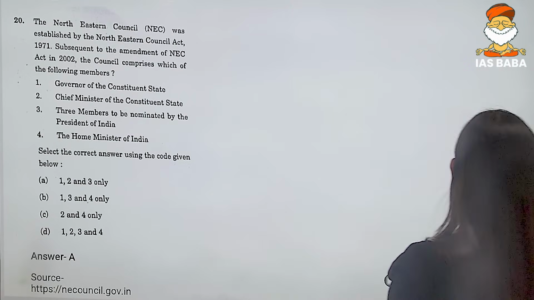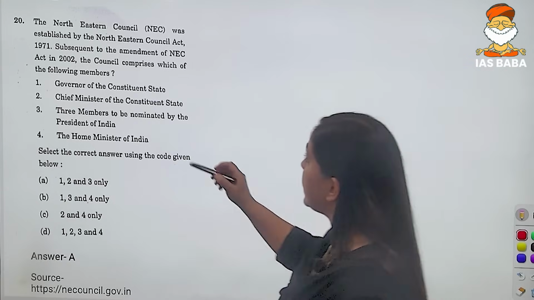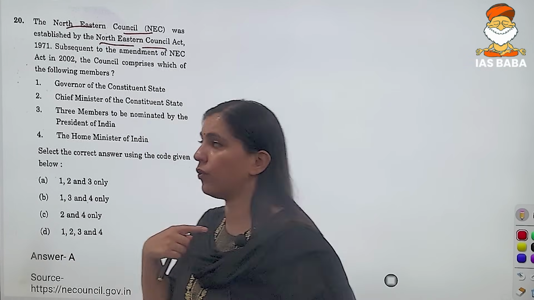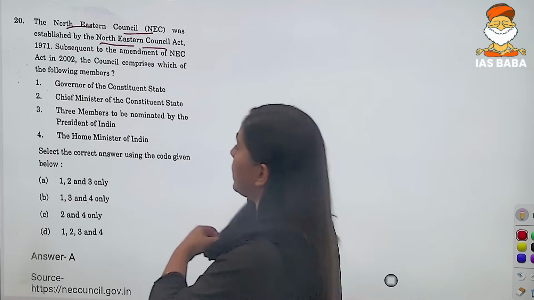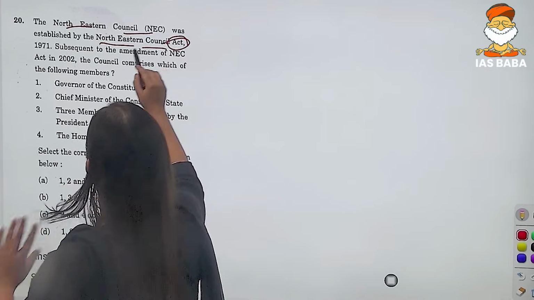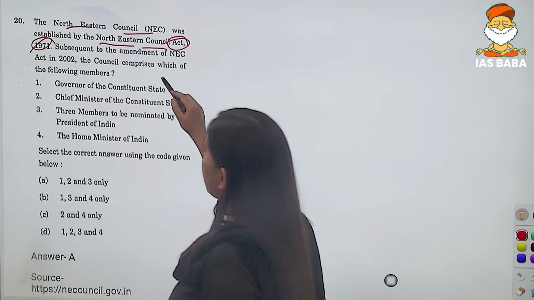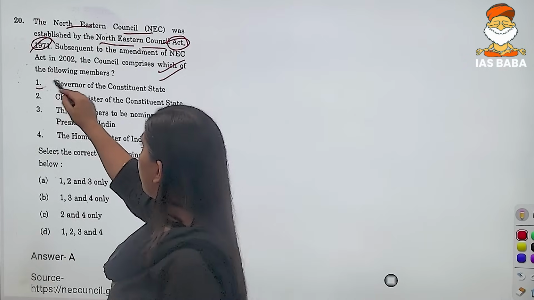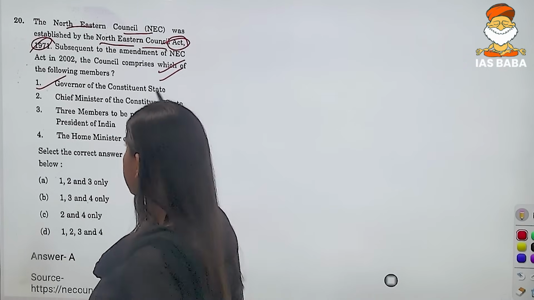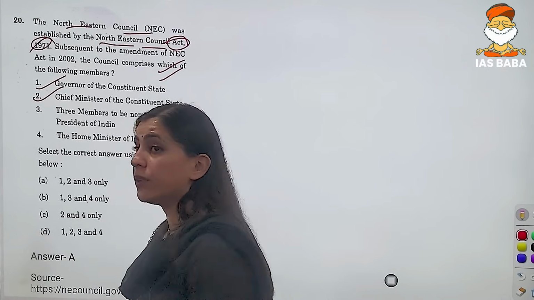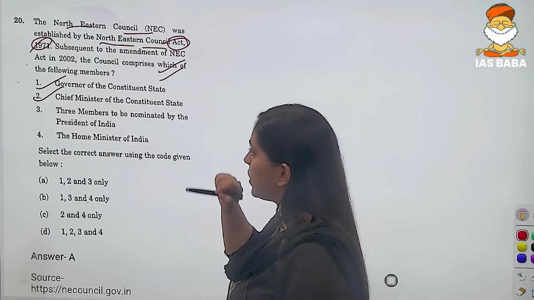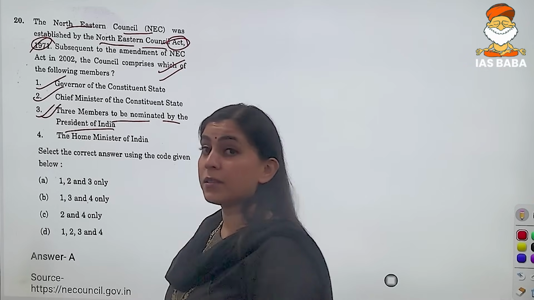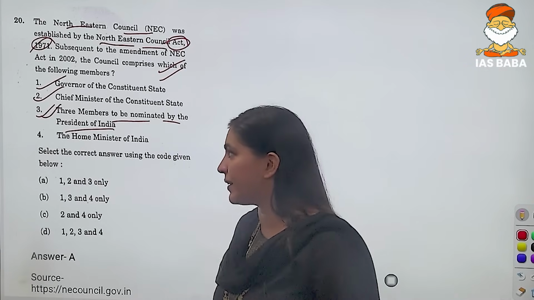Now we have a question on the Northeastern Council, right? It is a statutory body. All of you might know that it was established in 1971. Now, which of the following are its members, right? The governor of the constituent state, this is correct. The chief minister of the constituent state, this is also correct. Three members to be nominated by the President. This particular statement is also correct, right?